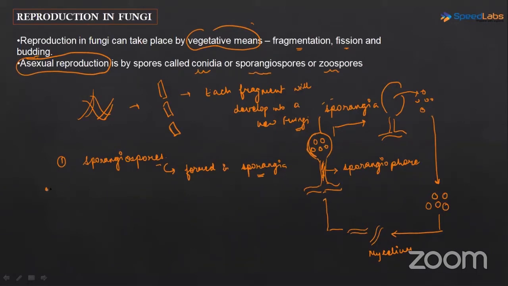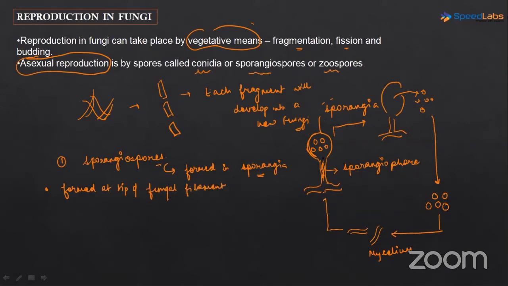Now, where is the second point? Where is this sporangia formed? It is formed at the tip of the fungal filament.